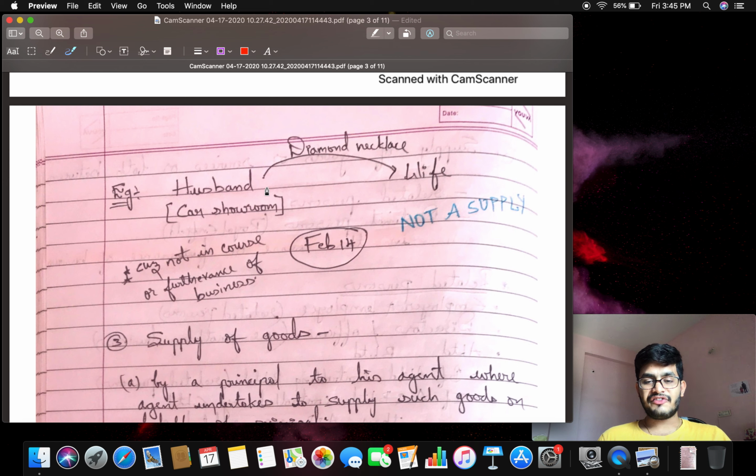On February 14, he has given a diamond necklace to his wife. Whether it is treated as supply or not? No. Why? Yes, the wife is a related party. But this transaction is not done in the course or furtherance of business. Why? Mr. Madhu's business is the car showroom, but he donated a diamond necklace. There is no consideration, and this transaction is not done in the course or furtherance of business.